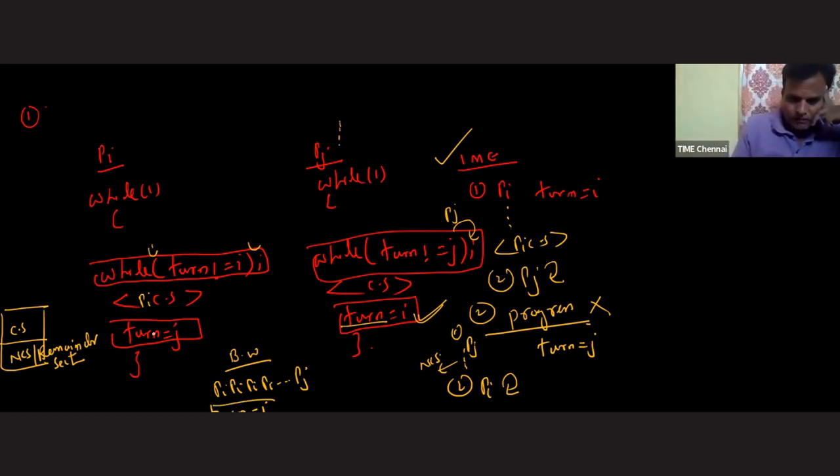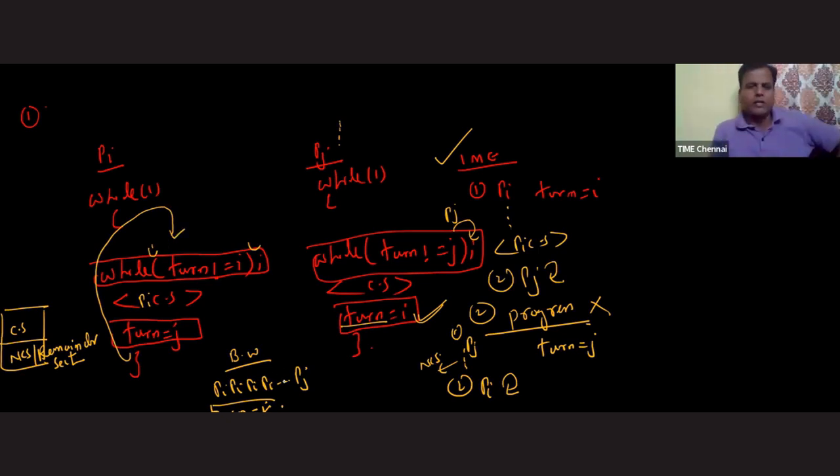Now follow this pattern. Process PI is coming out from the critical section, setting turn equals to J, and once again we are asking process PI to re-enter. Okay, fine. What is the turn value? Right now it is J. Is J not equals to I? Answer is yes. Then it will go for busy waiting. Process PI, one time it has completed, second time it is going for busy waiting.